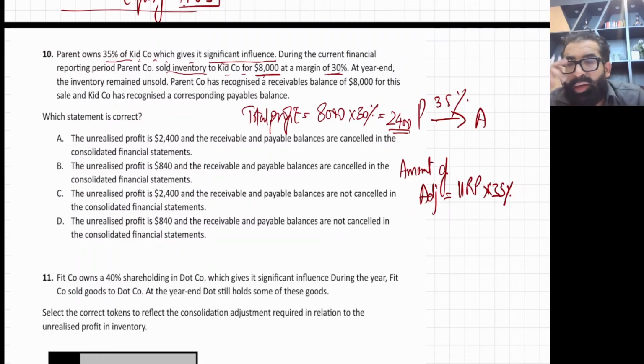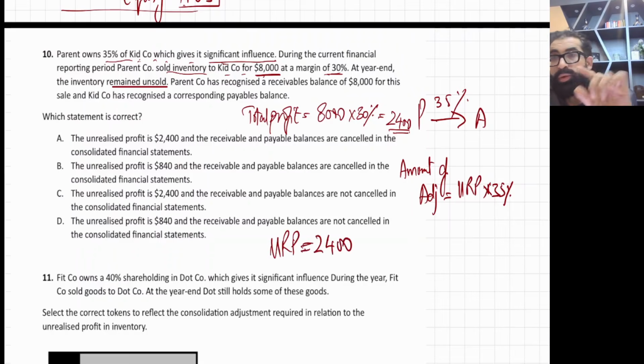Now the next step is URP. At the year end, the inventory remains unsold. So all the inventory is unsold, so complete profit is URP. So URP is also 2,400.